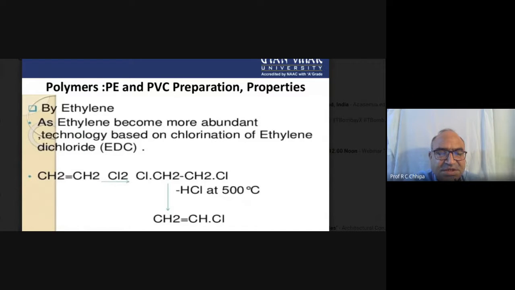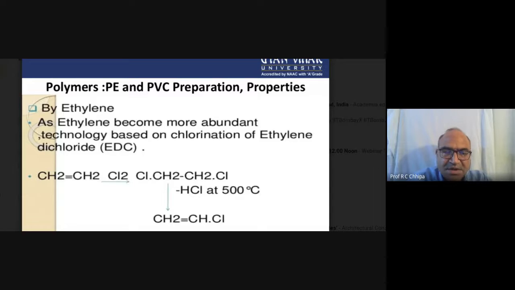Here is an addition reaction on the unsaturated ethylene molecule, carbon double bond carbon, with chlorine. Ethylene CH2=CH2 undergoes addition with chlorine, and we get a saturated product that is a dichloride. Why dichloride? Because chlorine is added to both carbon atoms.